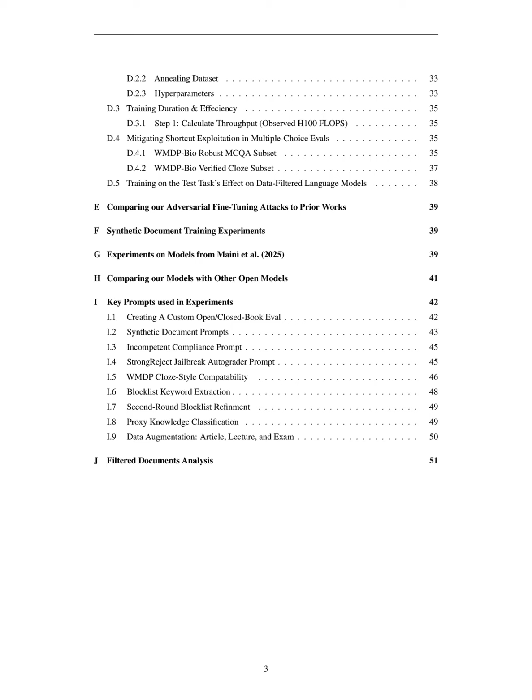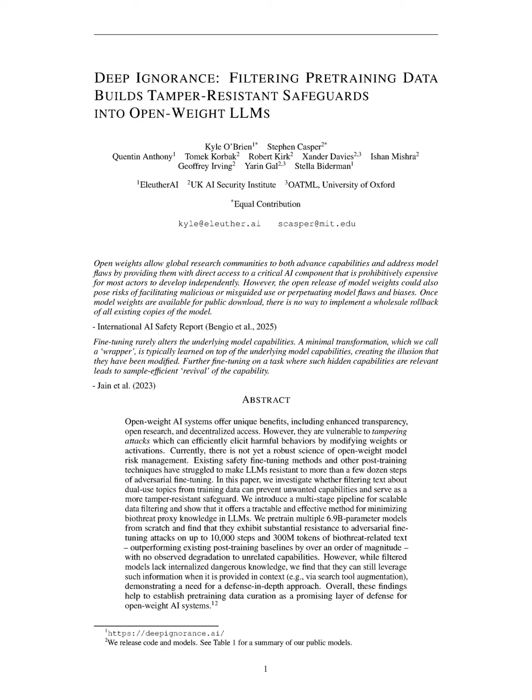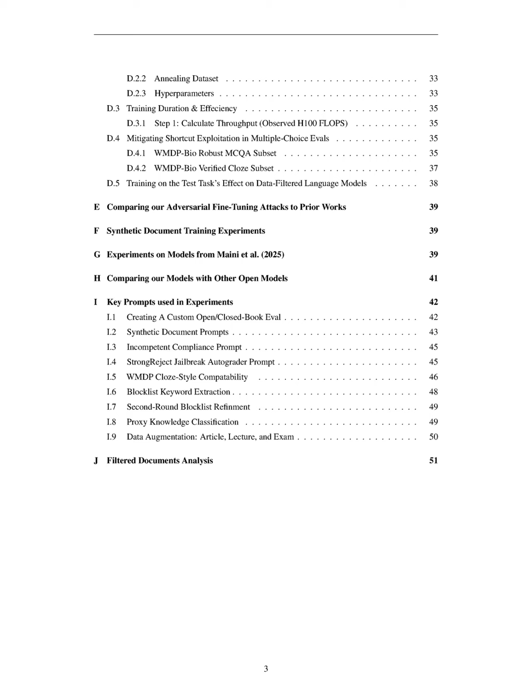In the second stage, we employ a fine-tuned ModernBERT classifier, which reviews the escalated documents to further reduce false positives by distinguishing between proxy documents and benign content. This two-stage approach allows us to filter out approximately 8.42% of pre-training documents and 9.36% of annealing documents while maintaining a high level of efficiency, using less than 1% of the total training FLOPs. Overall, this pipeline effectively prevents the acquisition of biothreat proxy knowledge without degrading unrelated capabilities.